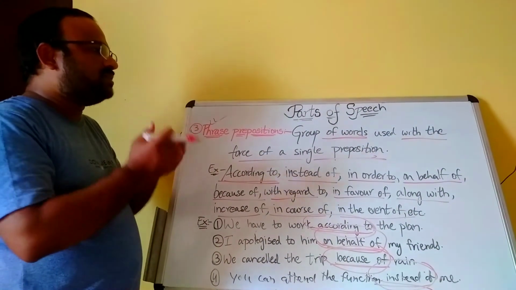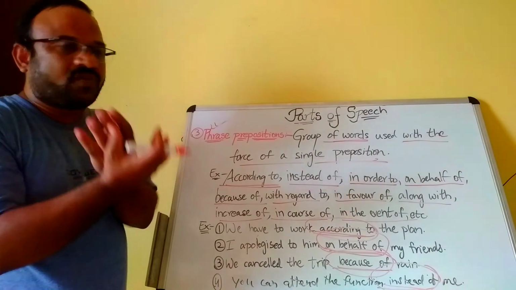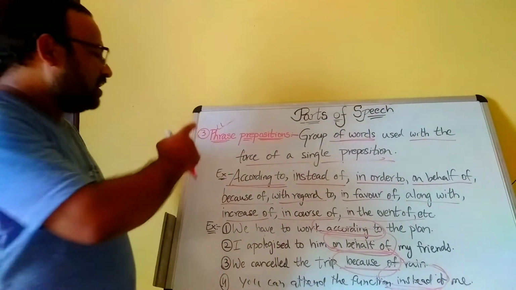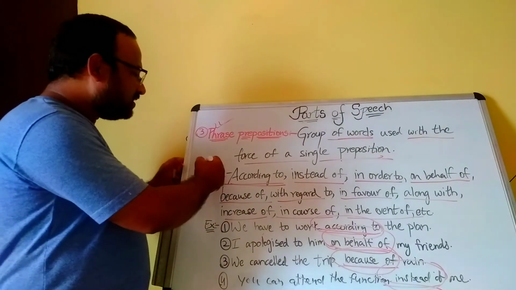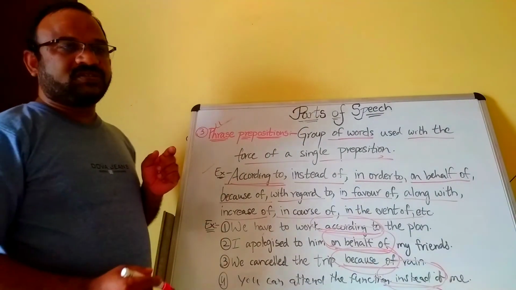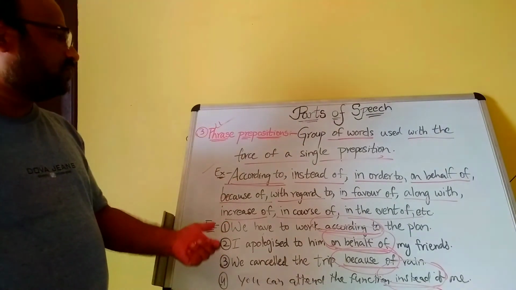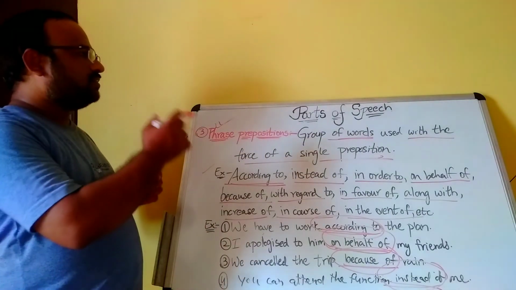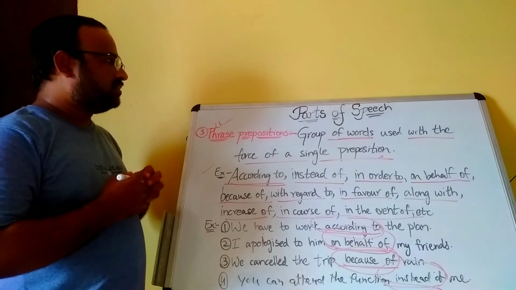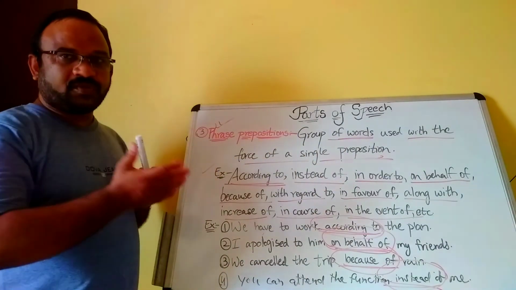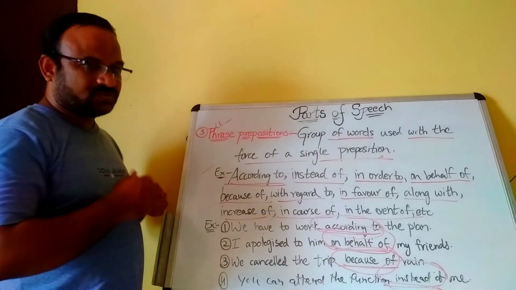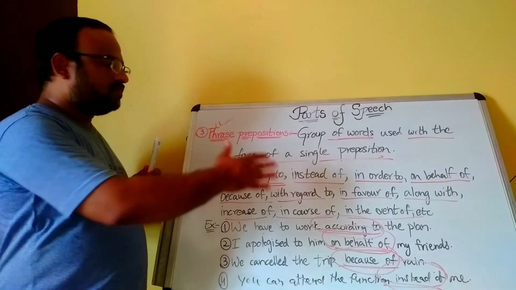Phrase prepositions means a group of words or combination of words used with the force of a single preposition. That is called phrase prepositions. Those are the examples. I hope you understand the prepositions, right? Already I discussed what a preposition is, how many kinds of prepositions there are, what they are, and how to use them. This is all about prepositions.